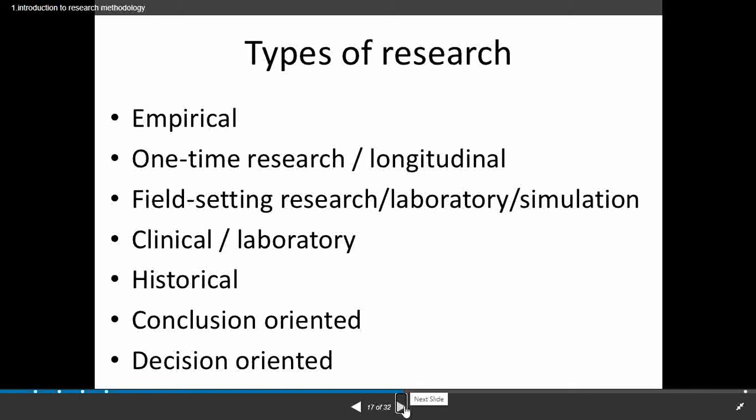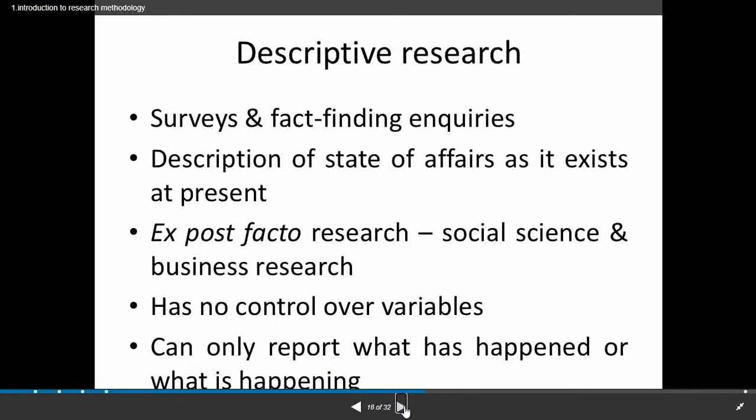We are going to start with the first type of research, that is descriptive research. Descriptive research deals with surveys and fact finding inquiries. It is used when we are going to make surveys. Surveys mean we are going to conduct some theoretical matters where we find out what has already happened, and we find those facts to establish a new objective. It is a description of the state of affairs as it exists at present.